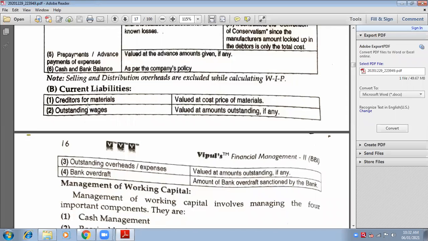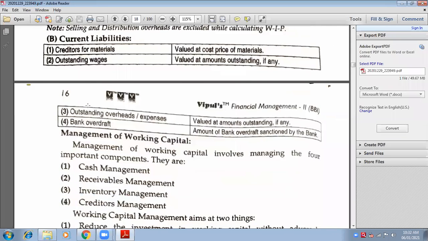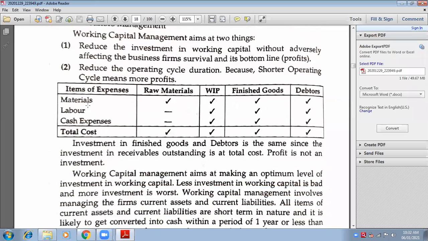Okay. Next is outstanding wages. Outstanding wages means you are going to pay wages but have not paid. So the amount of the wages will be given in the question, and that same amount will be taken as outstanding. Outstanding overheads, the same amount will be given in the question. Bank overdraft will be sanctioned by the bank, and the amount given by the bank in the name of bank overdraft will be directly taken here. Okay, so these are the bases of current assets and current liabilities.